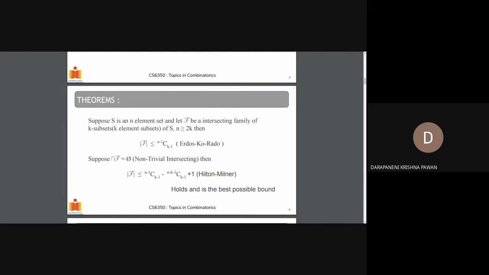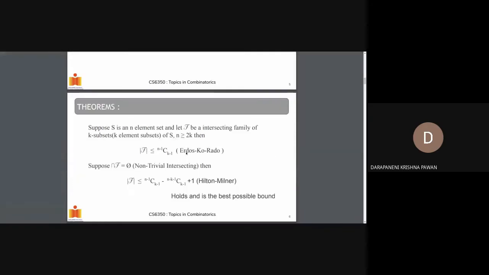If we fix an element from S, say we are fixing element 1, we have the remaining k minus 1 elements to be chosen, and we have n minus 1 elements remaining from S. So we have n minus 1 choose k minus 1 ways to select our set.